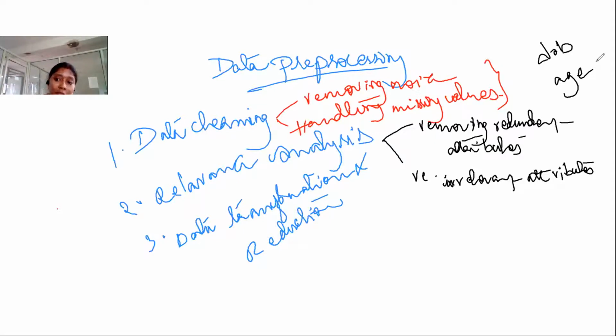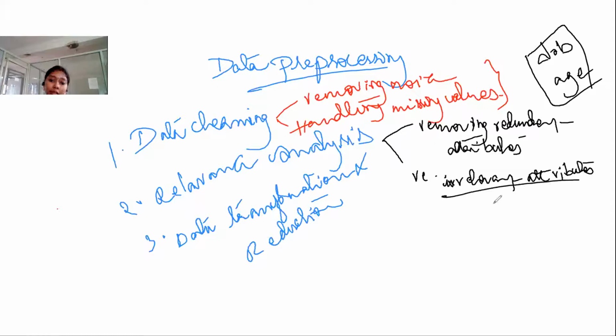So if the data set consists of this kind of redundant attributes, there is no need to get the same information from two attributes. We can remove one. We can make the data set as simple as possible. That is the aim. So such redundant attributes should be removed. And next, what do we have to remove?